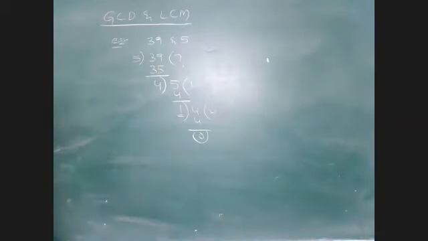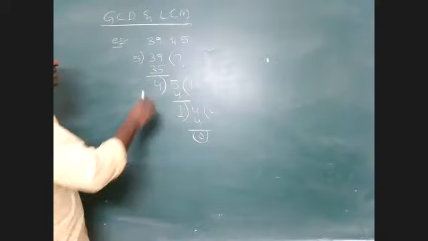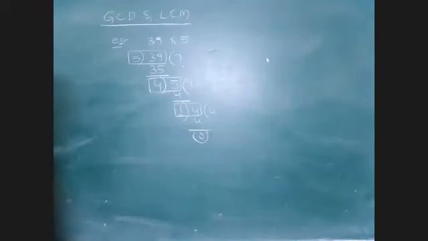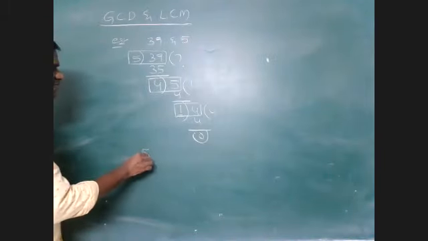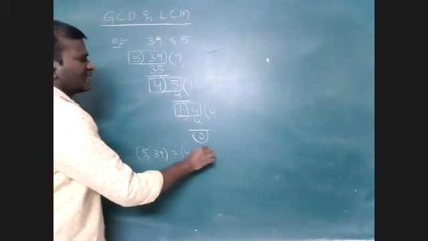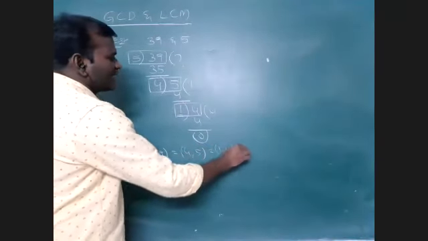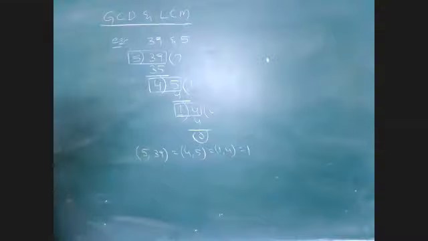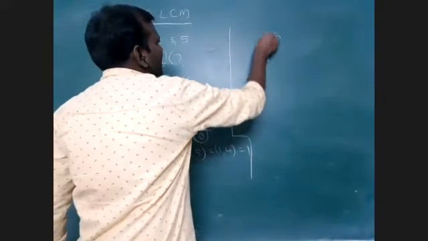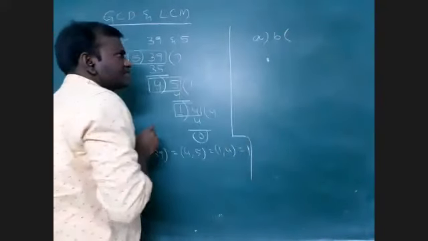But here the important observation is that the GCD of these two numbers is also the same. That means GCD of 5 comma 39 and GCD of 4 comma 5 and GCD of 1 comma 4 are all equal. Am I right? So in general, suppose the GCD of A comma B is given.